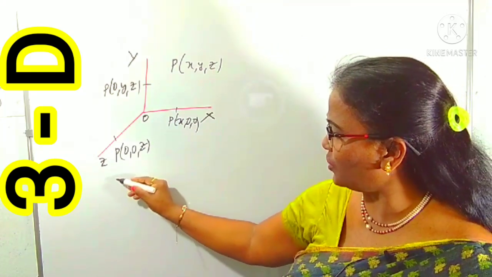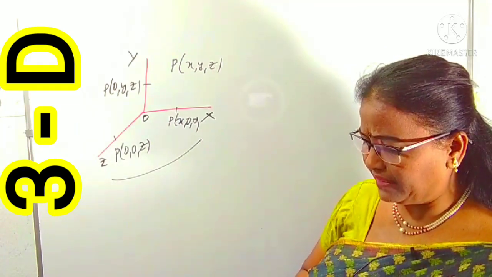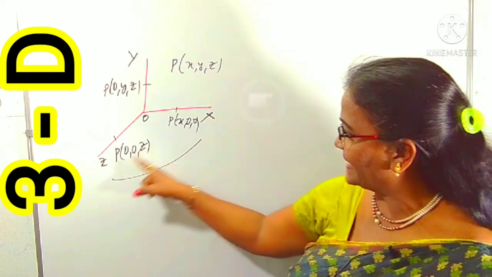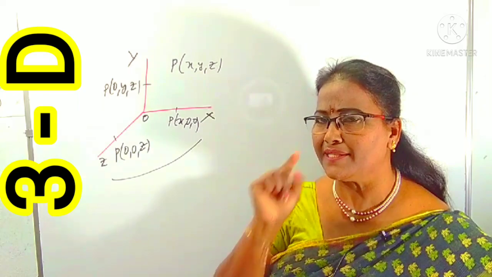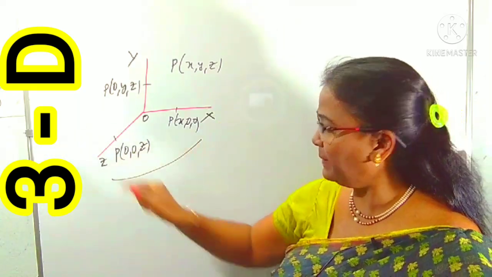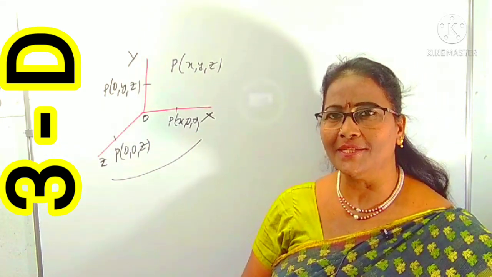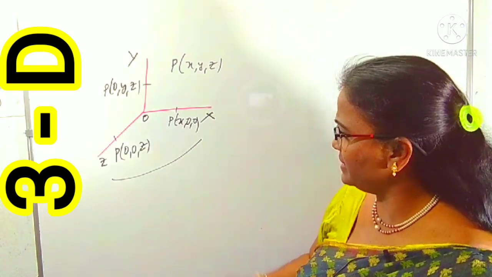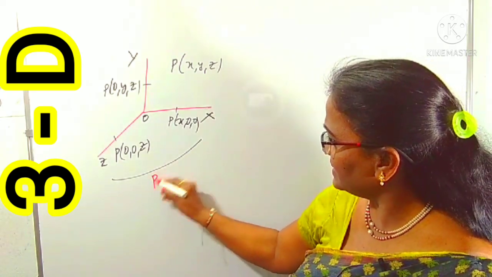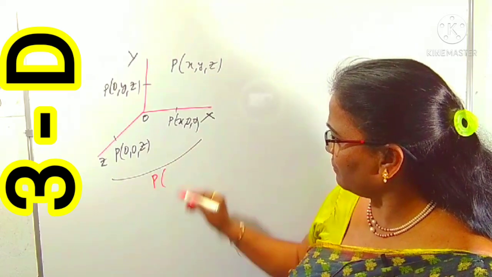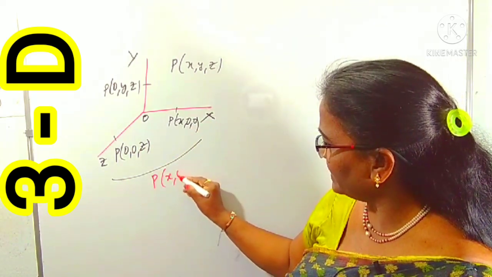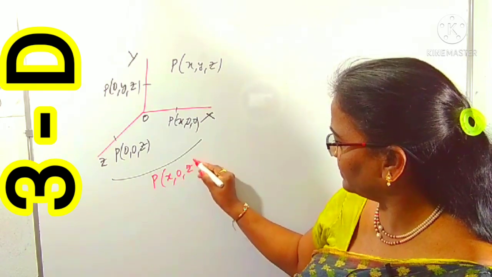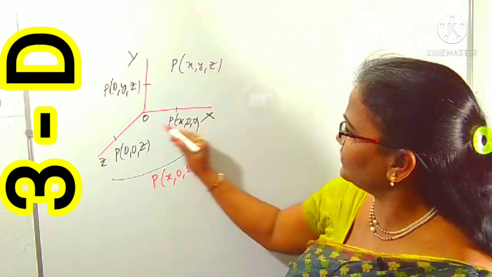Now you can come to the coordinate planes. This is one of the planes. Which plane is this? The XZ plane. In the case of a plane, only one coordinate is missing. In the XZ plane, what is missing? Can you guess? Yes, the y coordinate is missing. Means if P is in the XZ plane, only y is missing: x is available, y is 0, and z is available.